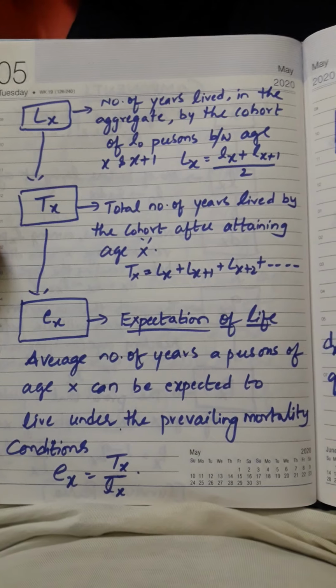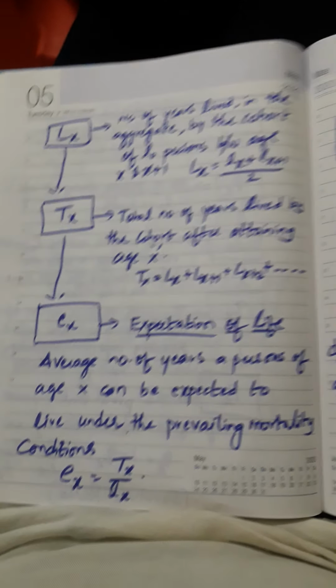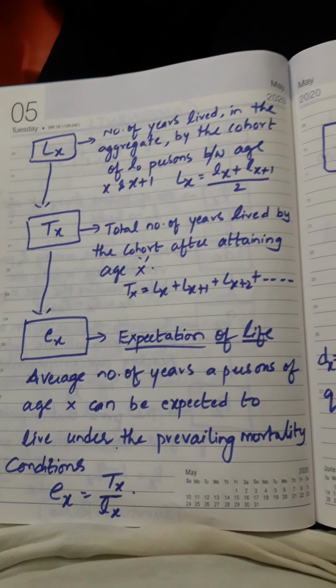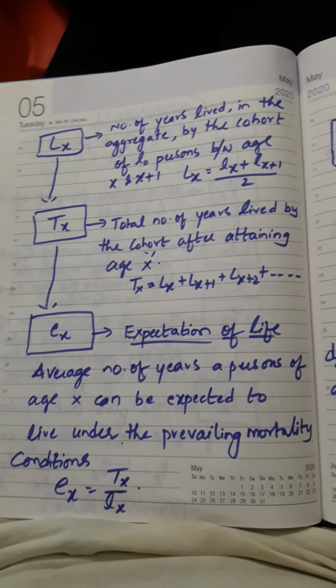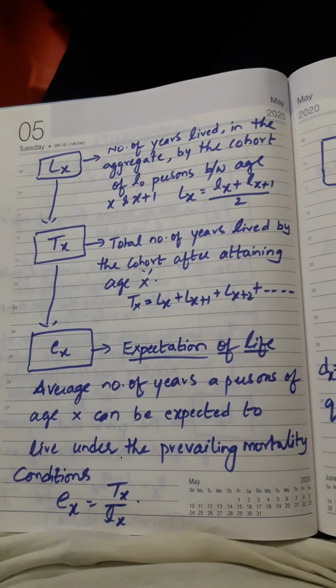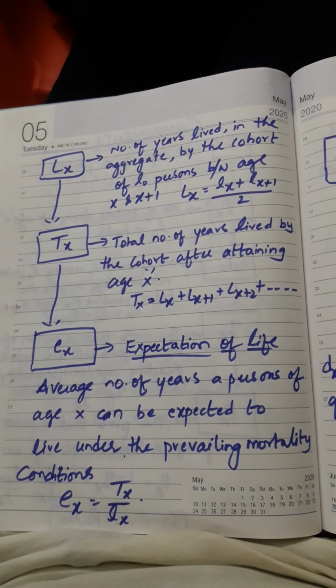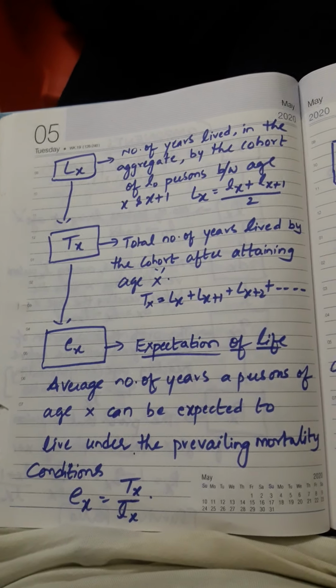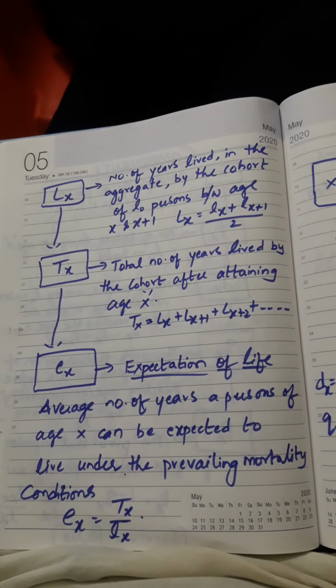First the age, next the group of persons living at that age x, and how many are dying before reaching the next age: living, dying, lx and dx, that is one set.